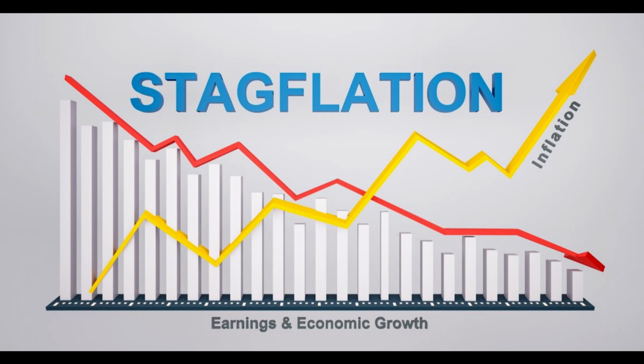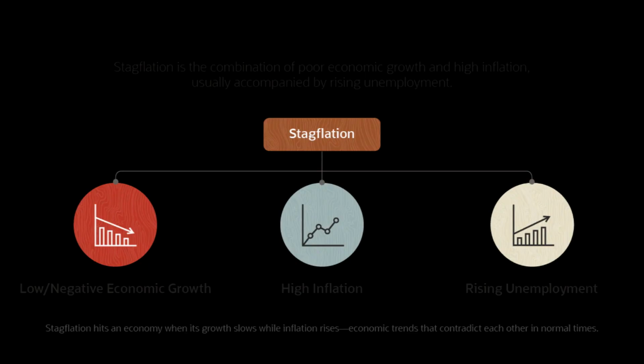Stagflation is caused by a combination of factors. Stagflation is a rare and complex economic phenomenon that is caused by a combination of factors, including supply shocks and decreases in aggregate demand. Let's explore these factors in more detail. Supply shocks occur when there is a sudden and significant change in the supply of a crucial input in the production process, such as oil or labor.